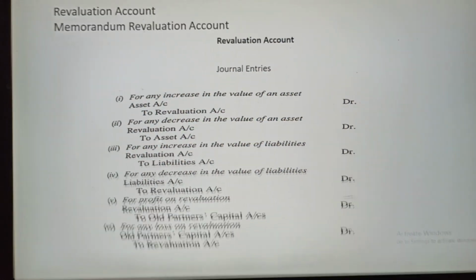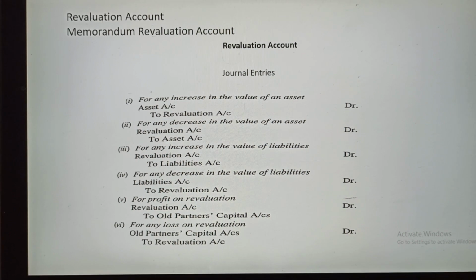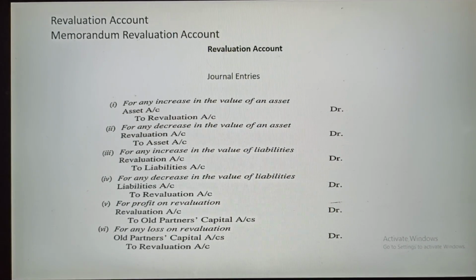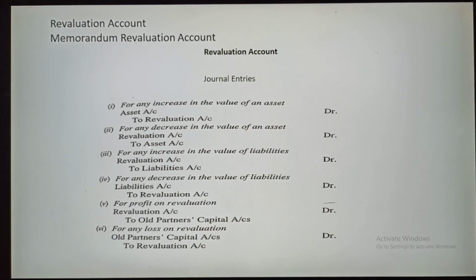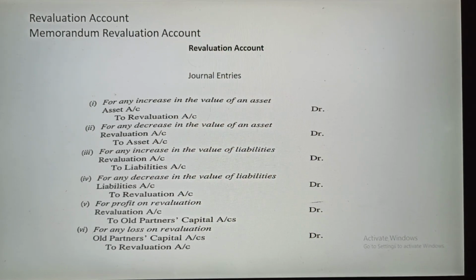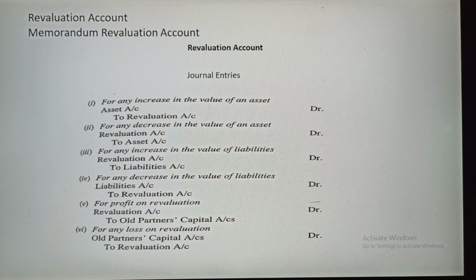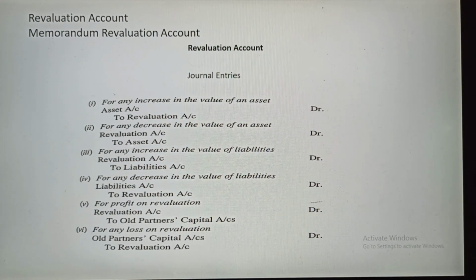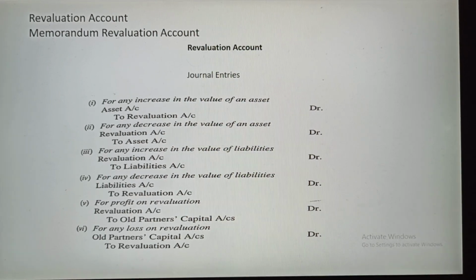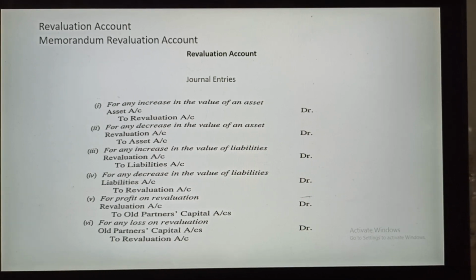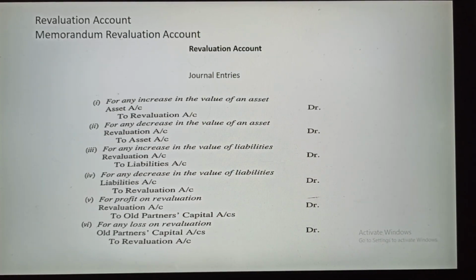Hereafter, after the increasing and decreasing of assets and liabilities, there will be a profit or loss. So in case of profit, revaluation account debit to old partners' capital account, or in case of loss, you have to debit this loss: old partners' capital account debit to revaluation account. So these are the journal entries you have to prepare.